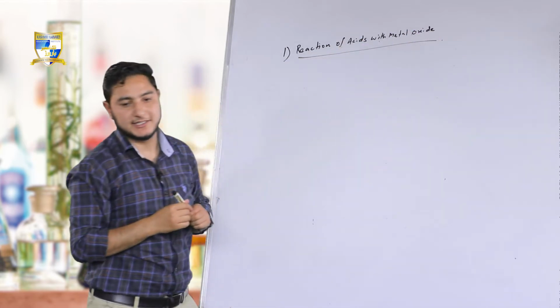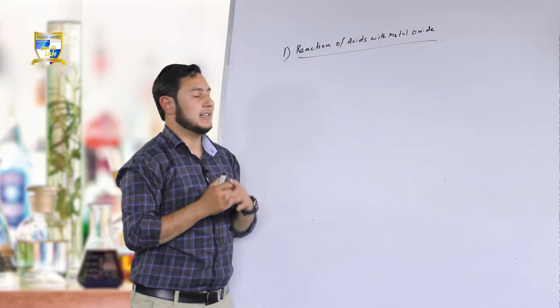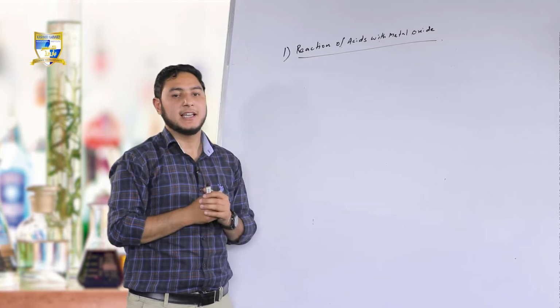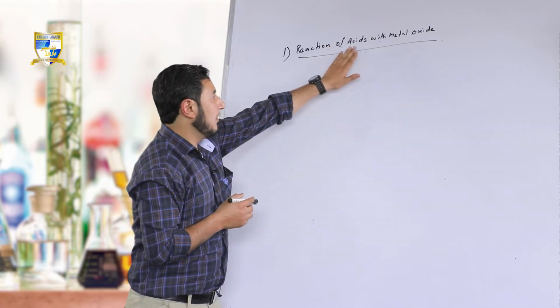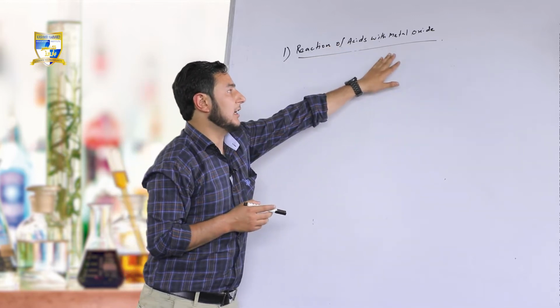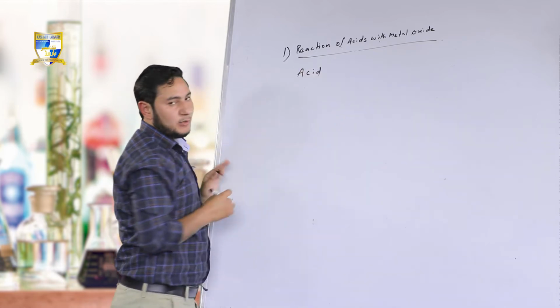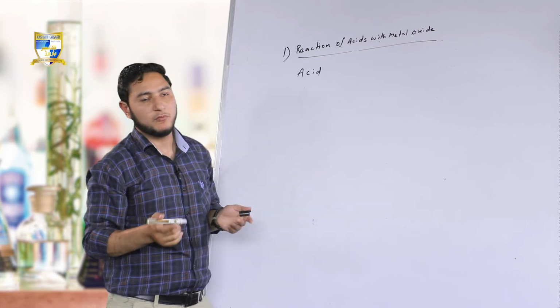Fine, this is very easy. When acids react with metal oxides, they form metal salt, release hydrogen gas, and form corresponding water. I am repeating this. When acids react with metal oxides, they form metal salt and form water.